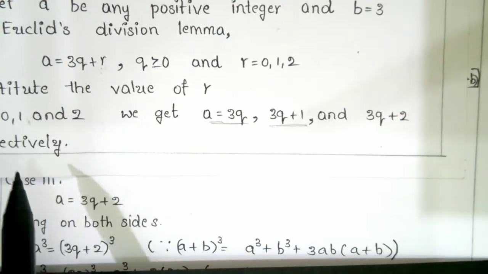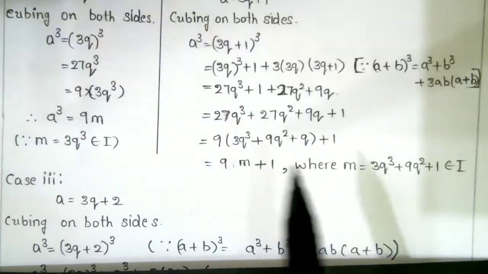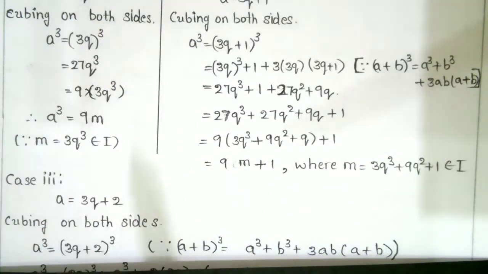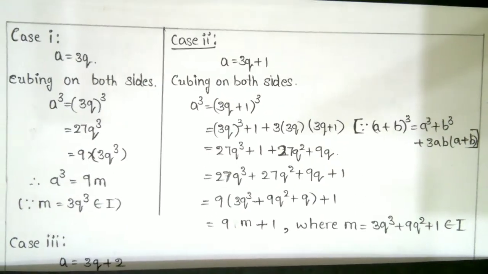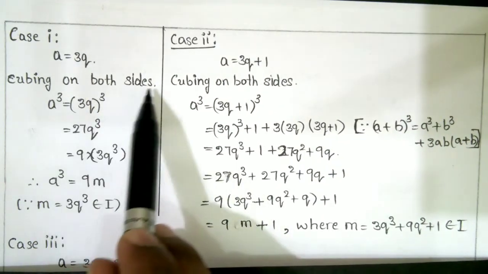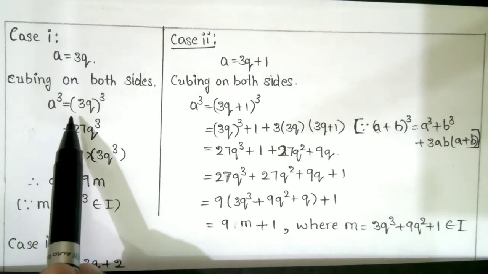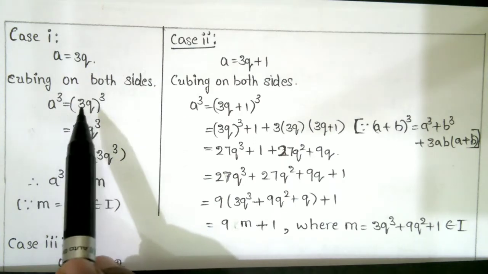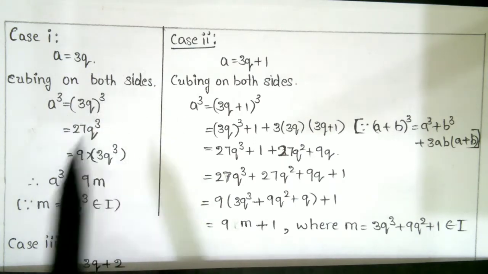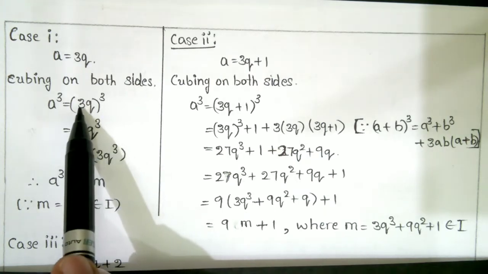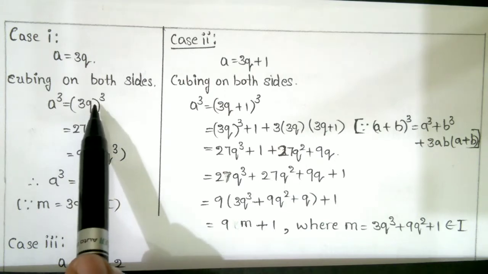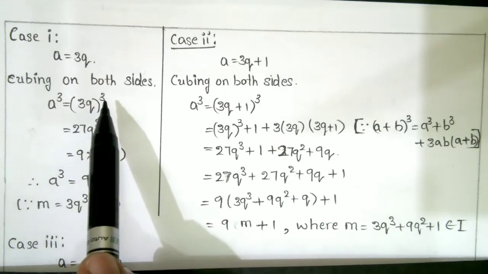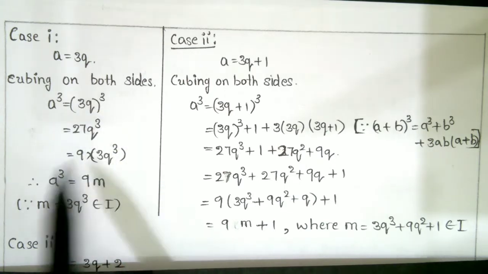So you have to cube the equations now. First case, a equal to 3q. Cubing on both sides, you get a cube is equal to (3q) whole cube. So 3 cube means 3 into 3 into 3, 3 3s are 9, 9 3s are 27, q cube.